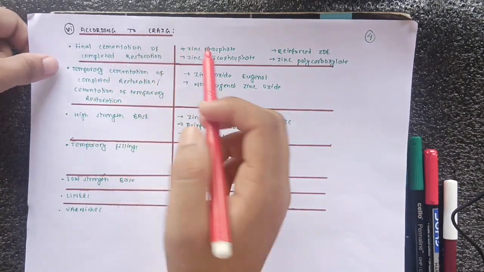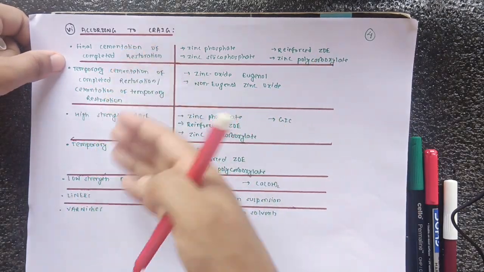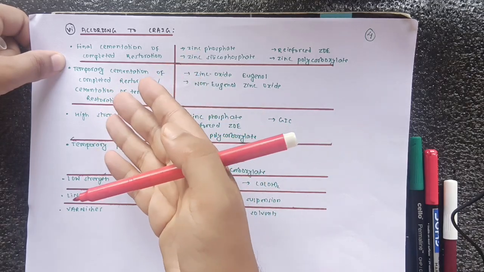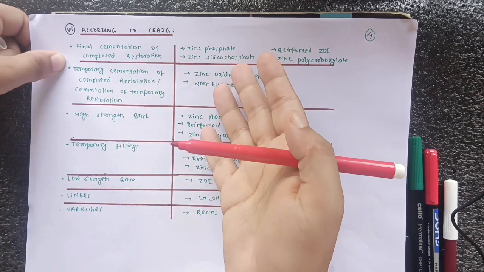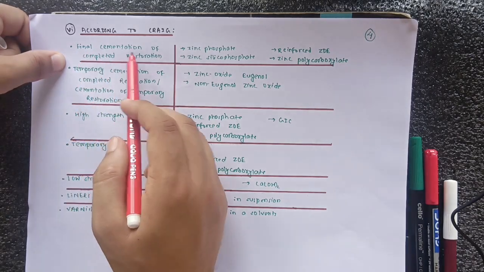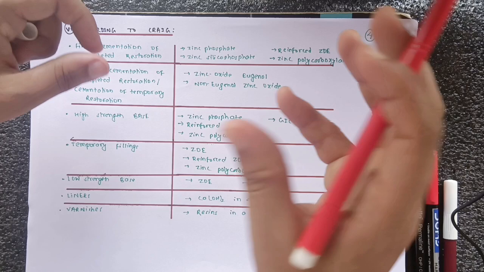Okay, so in this classification, on the basis of their application, so how they are used, on that basis zinc dental cements are classified. So as we can see here, there is a final cementation of the completed restoration. So completed restoration, when you do final cementation.